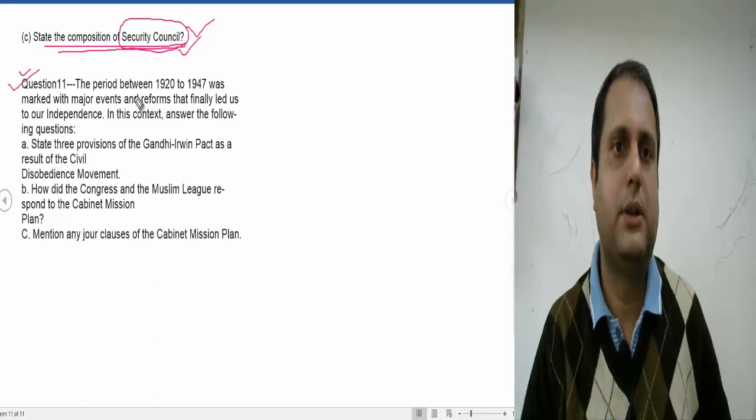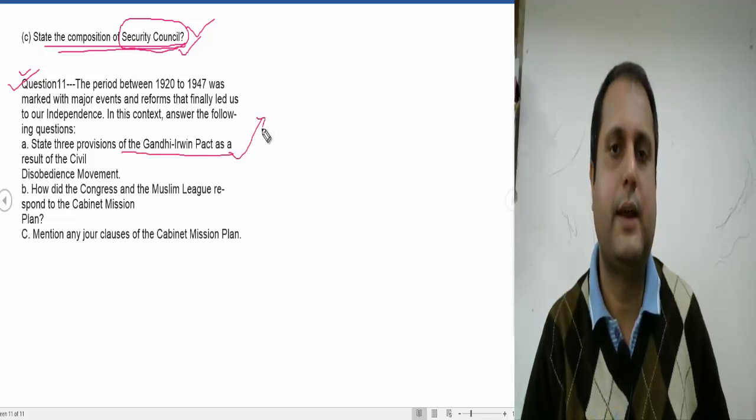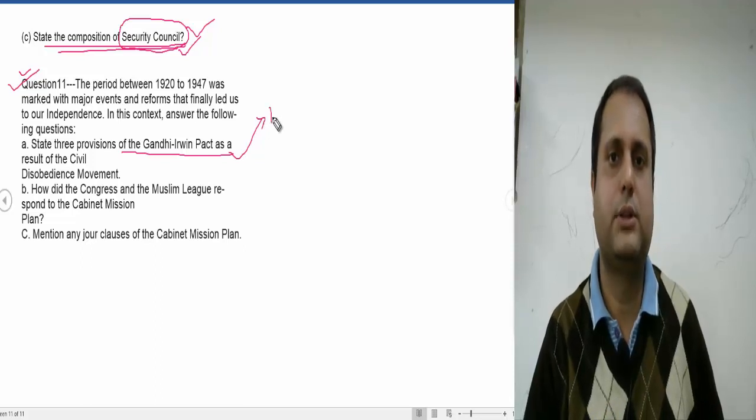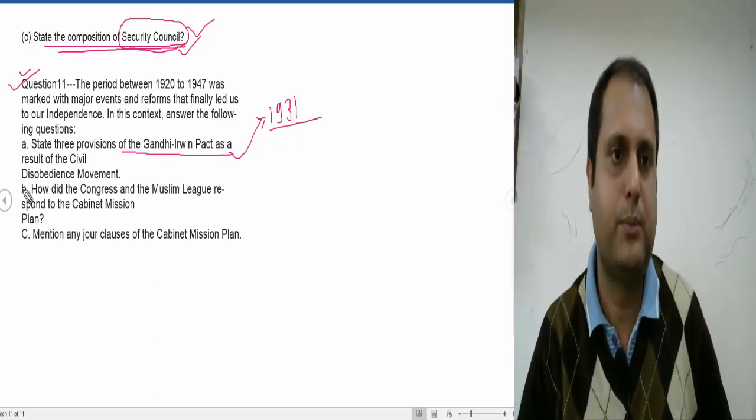Now the question is asking: state any three provisions of the Gandhi-Irwin Pact. The Gandhi-Irwin Pact was signed after the first Round Table Conference in 1931. So this you have to highlight. This you have to study in a proper manner.